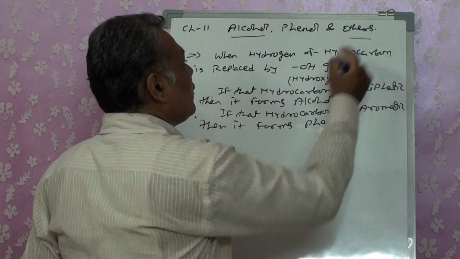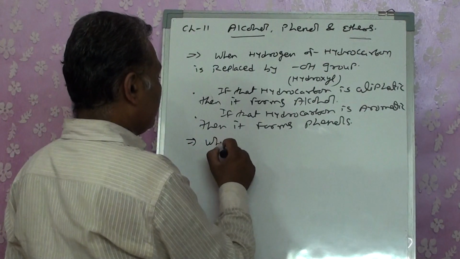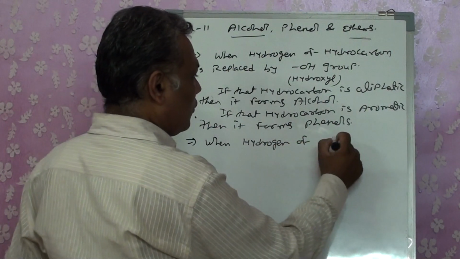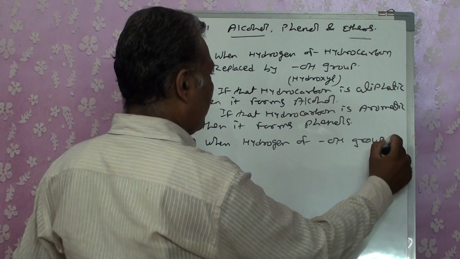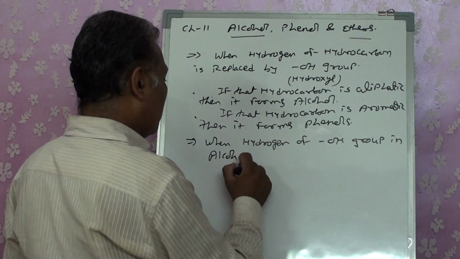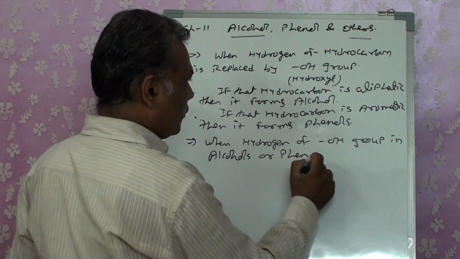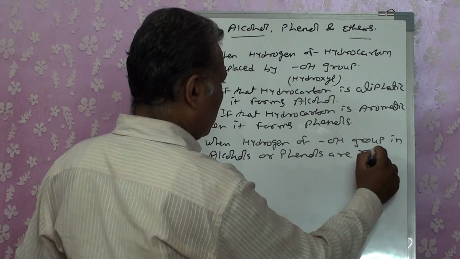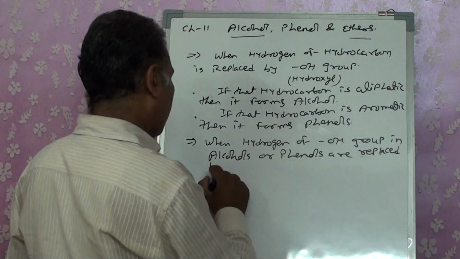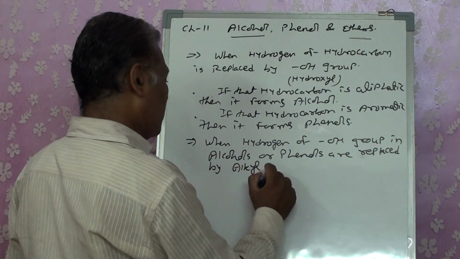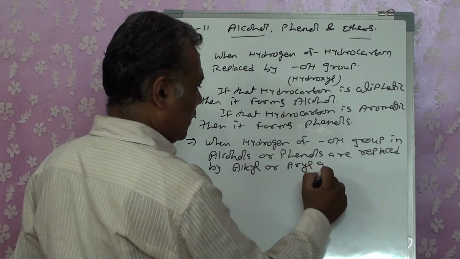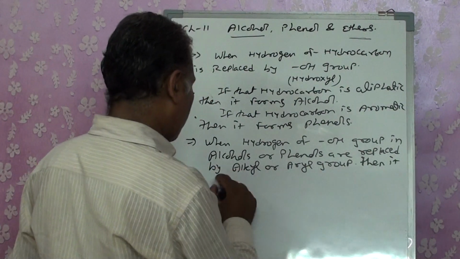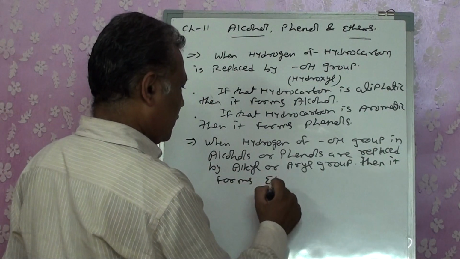And when we talk about ethers, when the hydrogen of the OH group in alcohols or phenols is replaced by an alkyl or aryl group, then it forms ether.